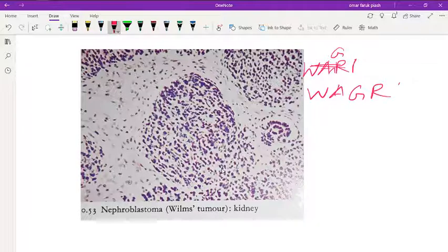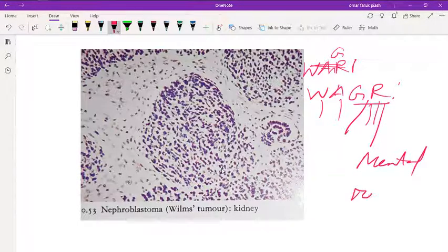In WAGR syndrome, there is Wilms tumor, aniridia, genitourinary malformation, and mental retardation, due to WT1 deletion.